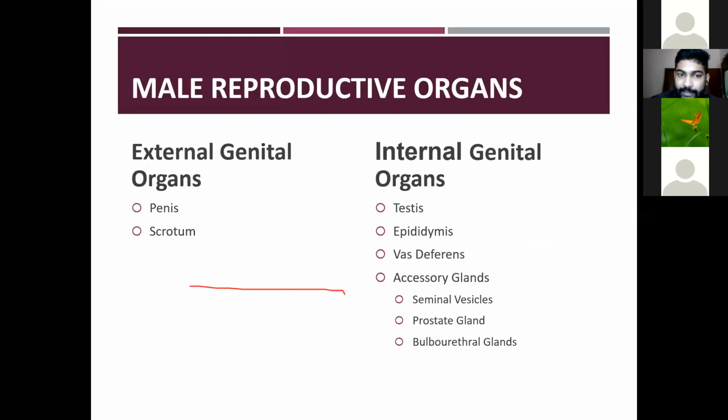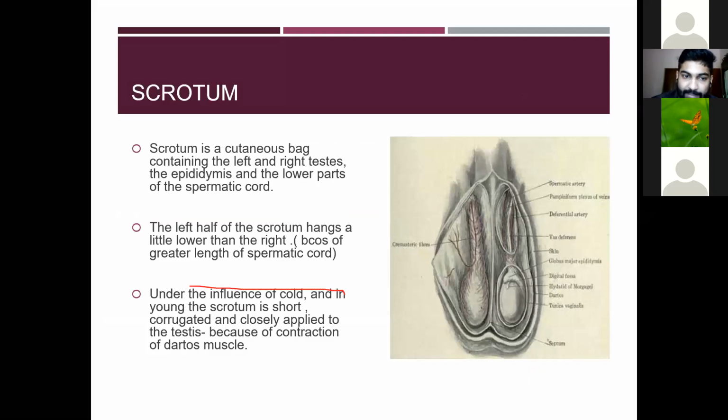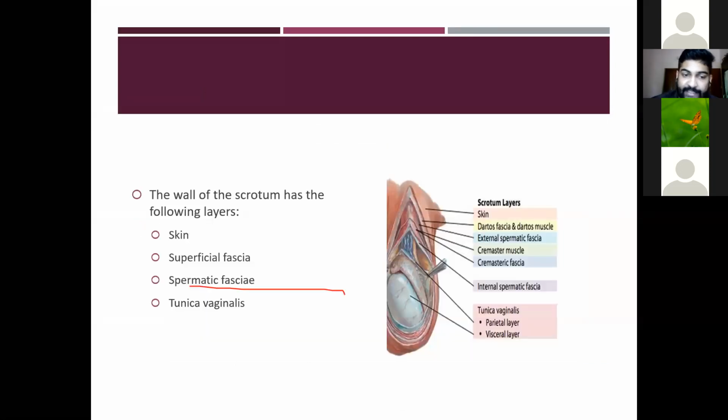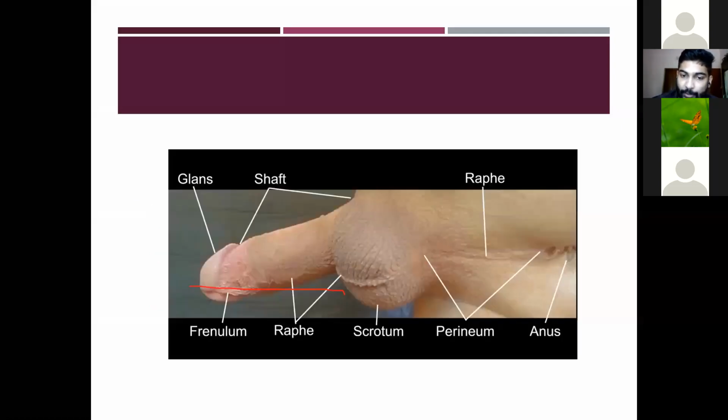The first one is the scrotum. It has 4 layers: the skin, the superficial fascia, the spermatic fascia, and the tunica vaginalis. The scrotum is divided into 2 compartments by the raphe, and each compartment contains 1 testis, then the epididymis.